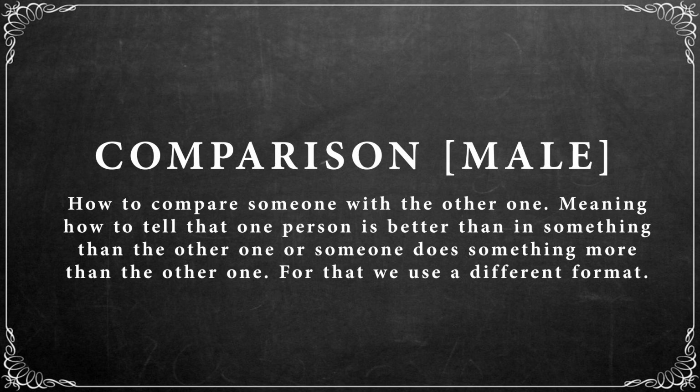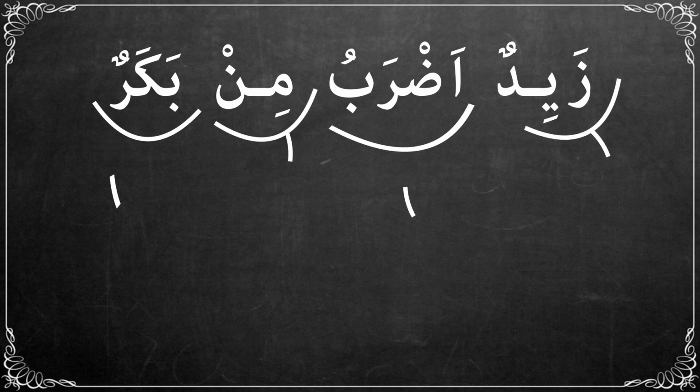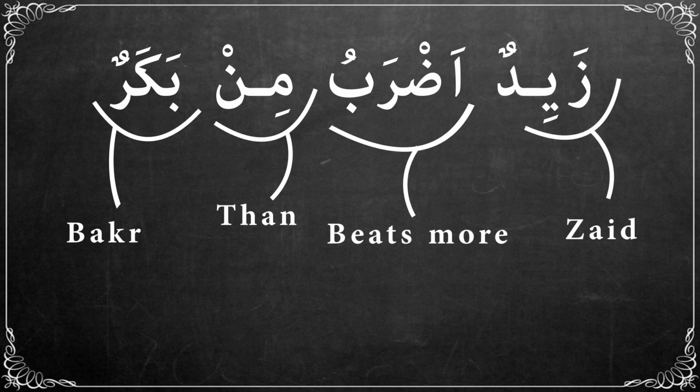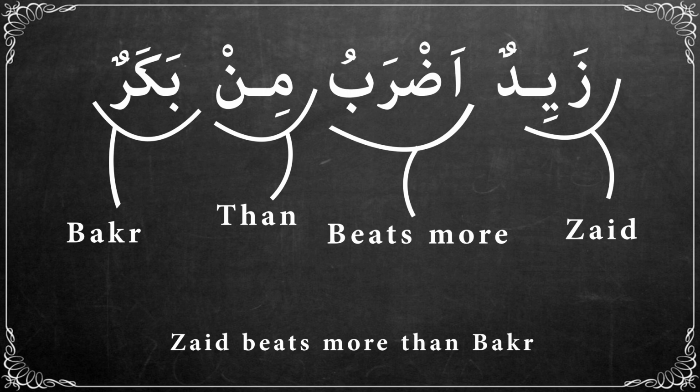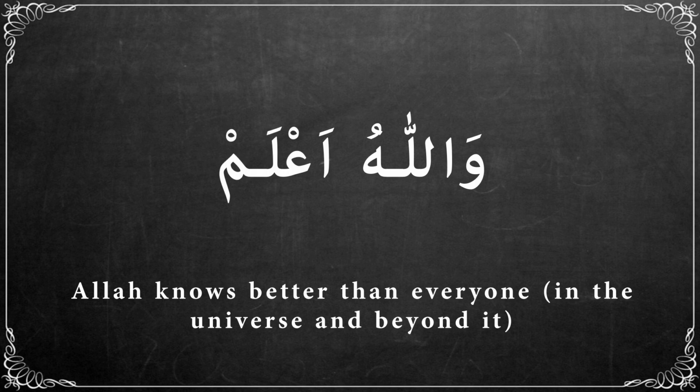Comparison for male. How to compare someone with the other one. Meaning how to tell that one person is better in something than the other one, or someone does something more than the other one. For that we use a different format. For example, ضارب becomes أضرب. زيد أضرب من بكر. Zaid beats more than Bakr. Or, والله أعلم. Allah knows better.